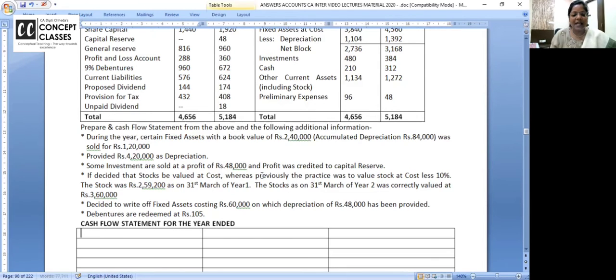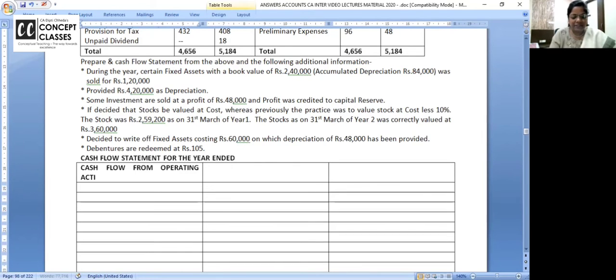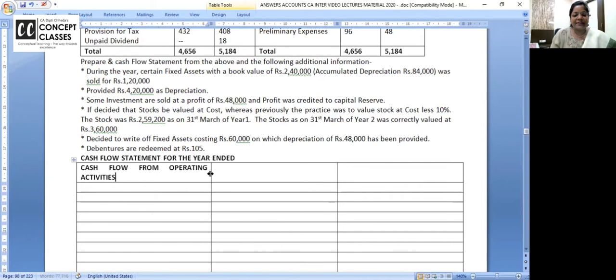Start with writing the first thing. What is the first thing? Cash flow from operating activities.